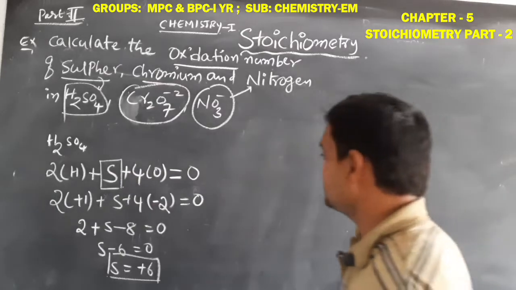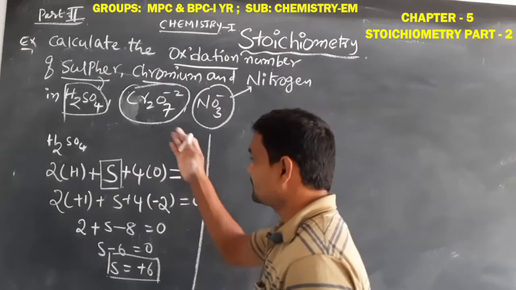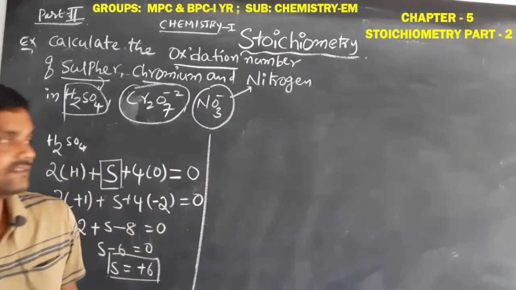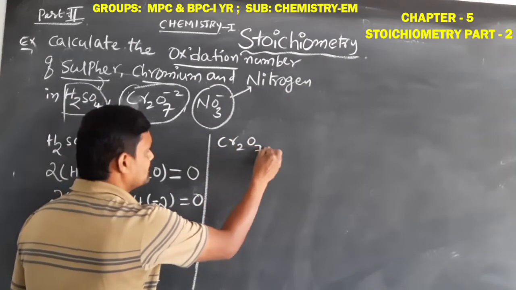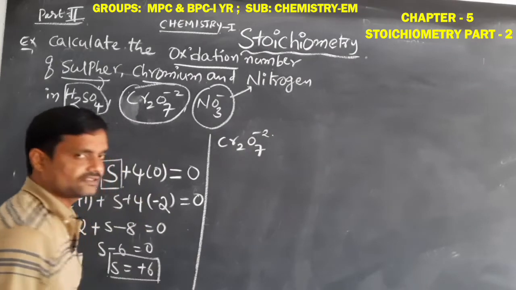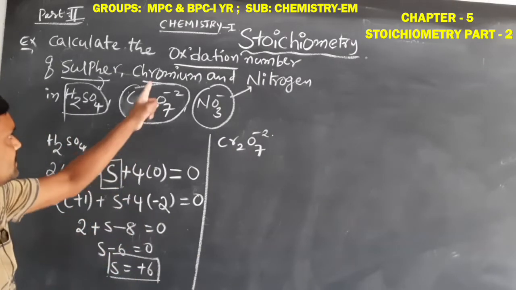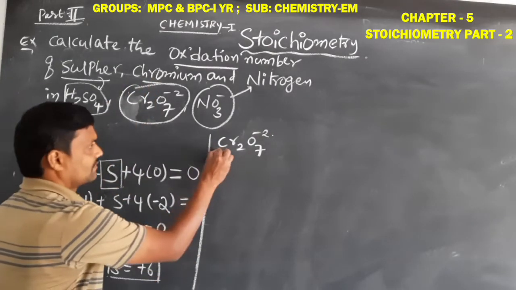Similarly, let us find another example, Cr2O7 2-. It is the same process, students. Here we find the chromium.